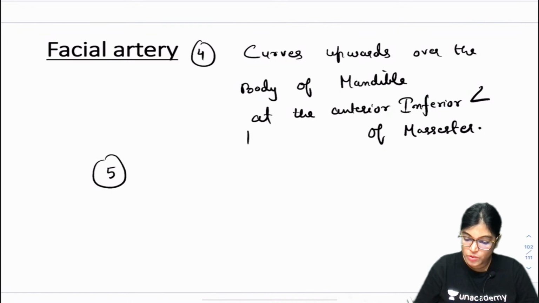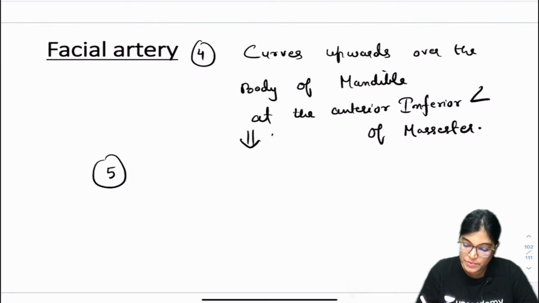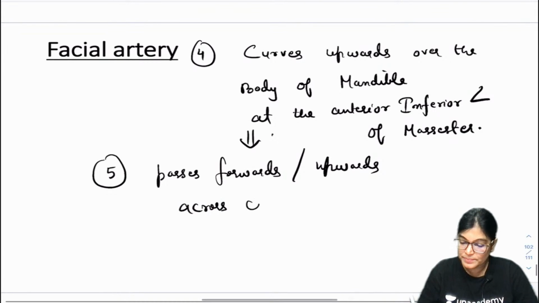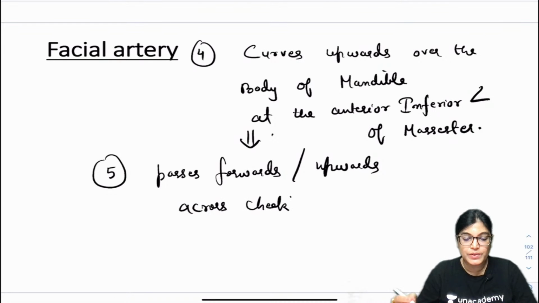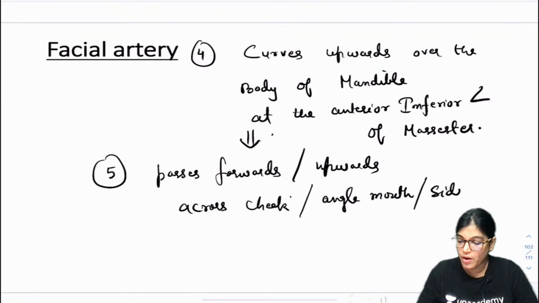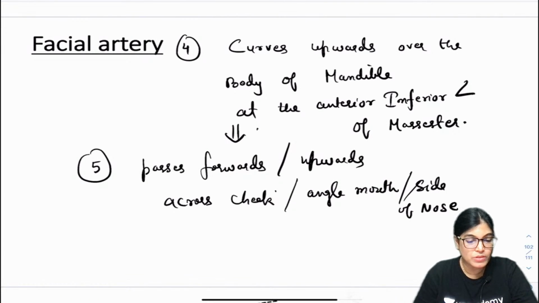The fifth point about the course: thereafter it passes forward and upwards, arching over the cheek. It is coursing forward and upwards across the cheeks and reaches towards the angle of mouth, giving superior and inferior labial branches, and also arches over the side of the nose. About the side of the nose. Got it? Now what is the ending point?